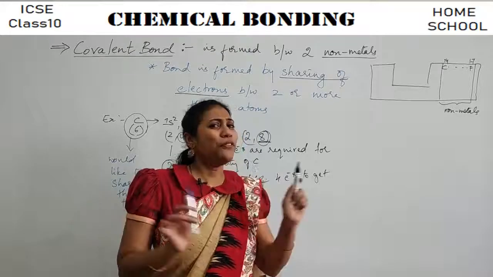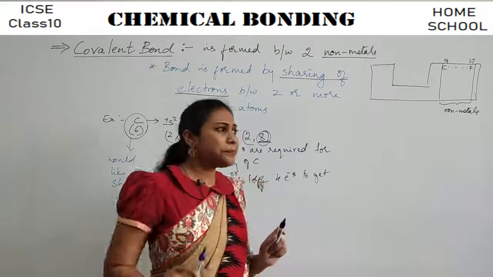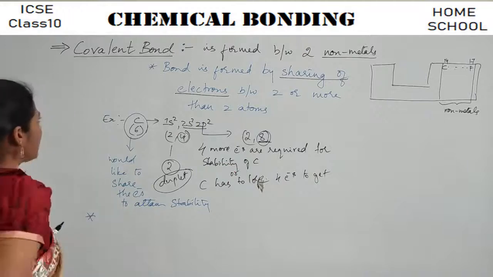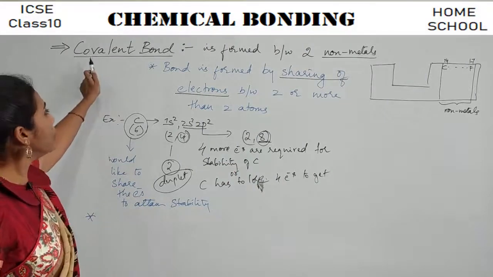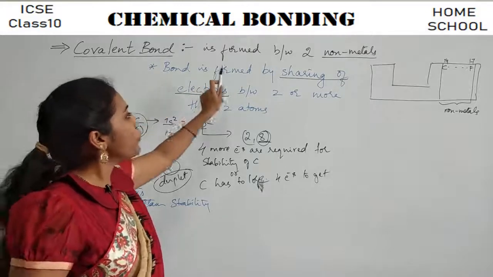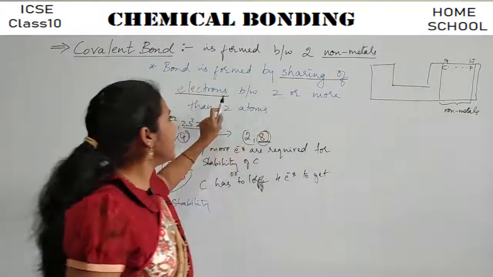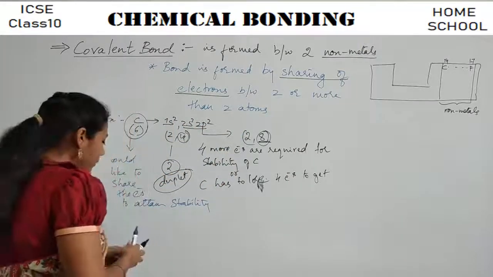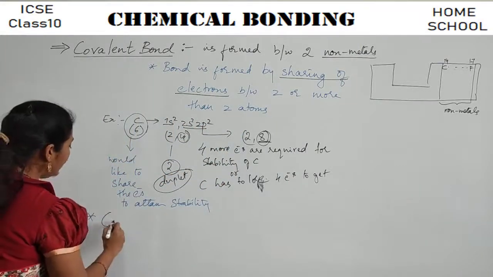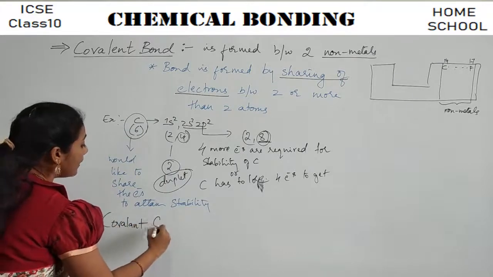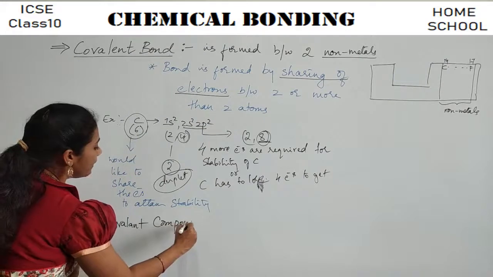Before we go to the examples, you must know certain definitions, right? So now you got to know what you mean by a covalent bond. A covalent bond is formed by sharing of electrons between two or more atoms. And how do you define covalent compounds? What do you mean by covalent compounds?